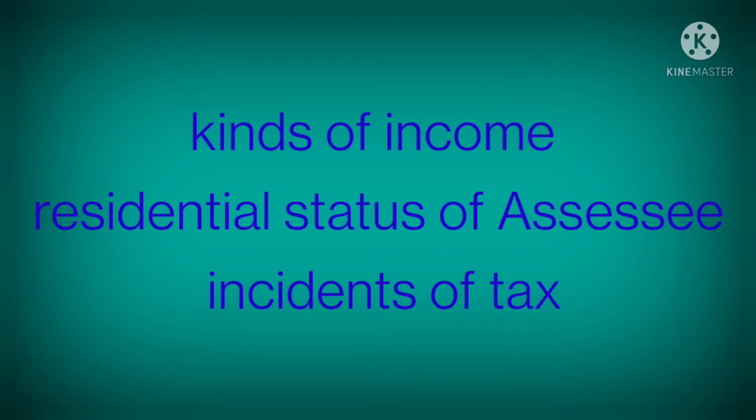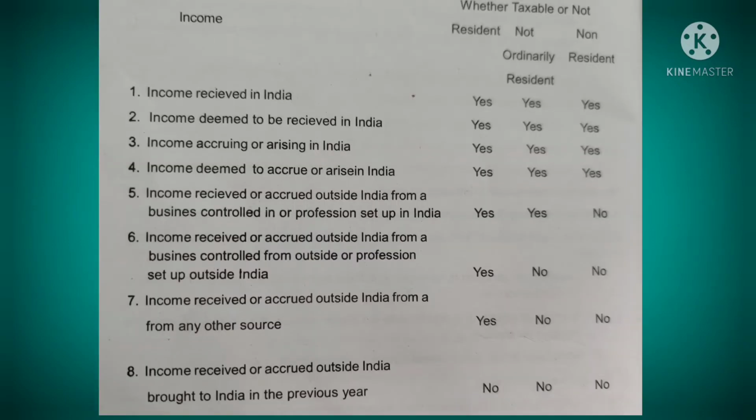The assessee, as we know, can be an individual, firm, company, AOP, or any other statutory body. Now you can see on your screen a chart which shows the relationship between residential status and incidence of tax.